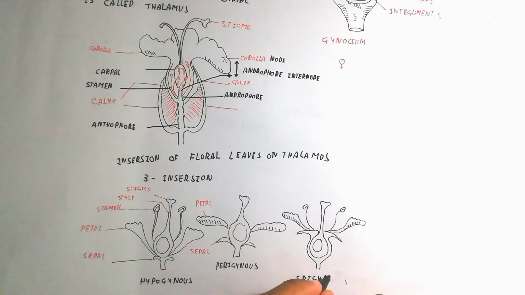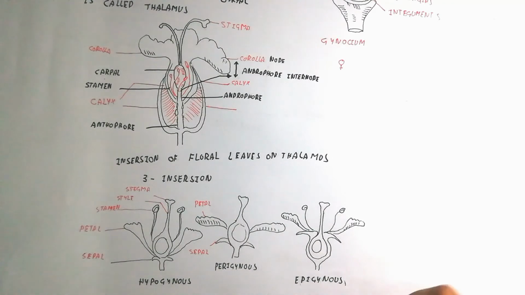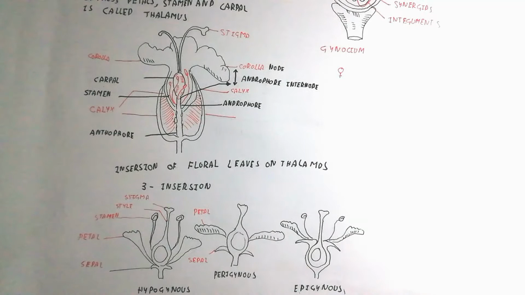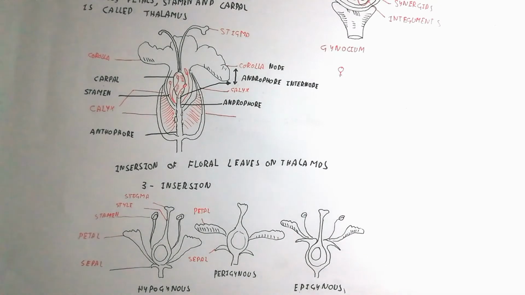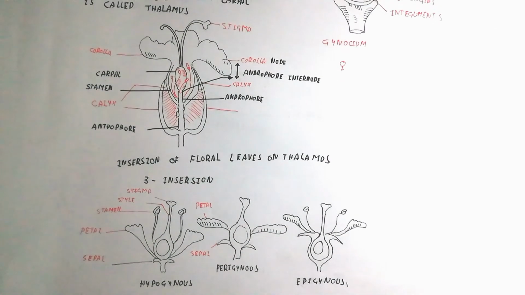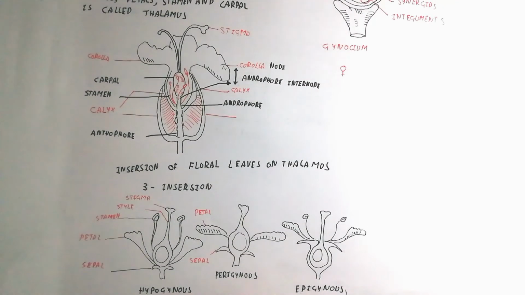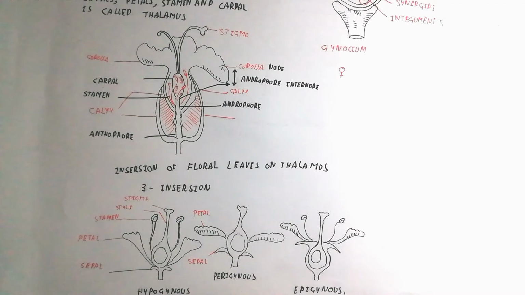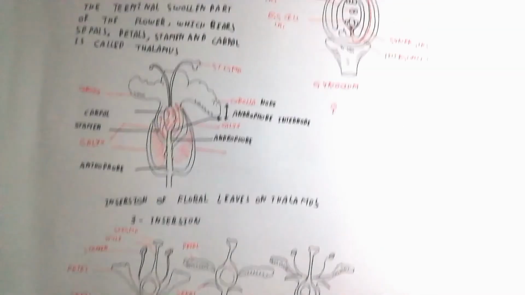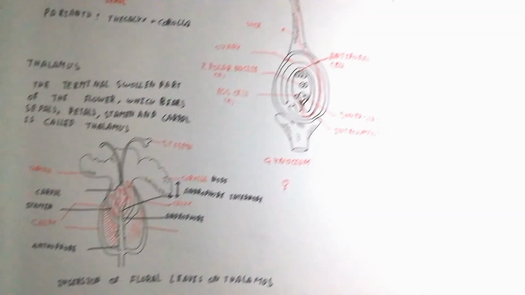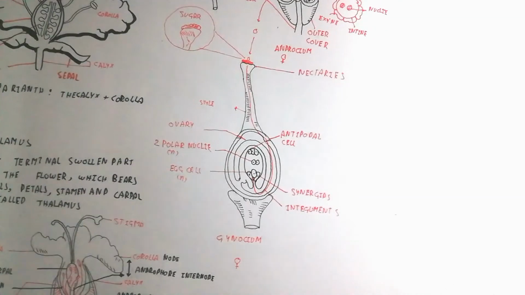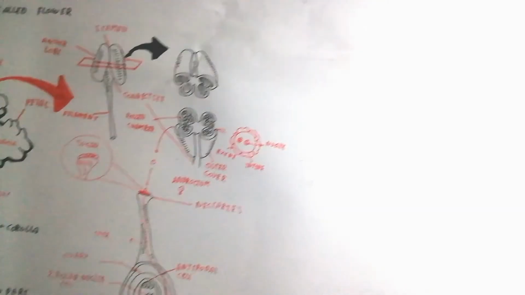Hypogynous means the corolla and calyx are attached downside, and perigynous means the corolla and calyx are around the ovary. Epigynous means the corolla and calyx are higher and the ovary and stamen are down as compared to the corolla and calyx. So that is the simple understanding about these things. Here is the ovary, which we will discuss later.